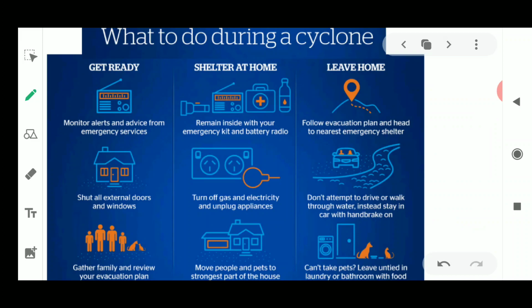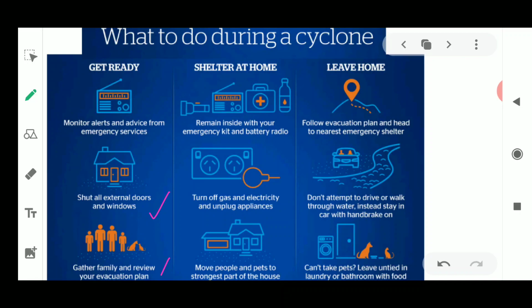So what all things have to be done? First, we should get ready. What to get ready? We should monitor the alerts. Then we should be ready to shut down all external doors and windows. Then we should gather the family and review the evacuation plan. It means you should always be ready to do all these things.